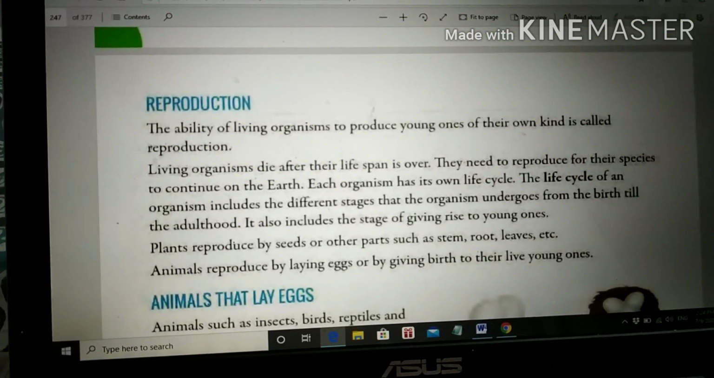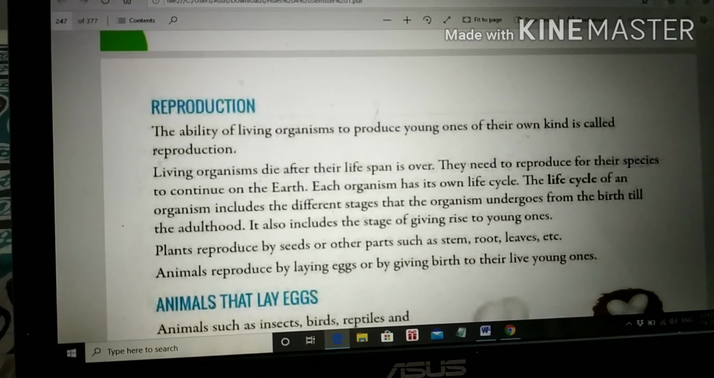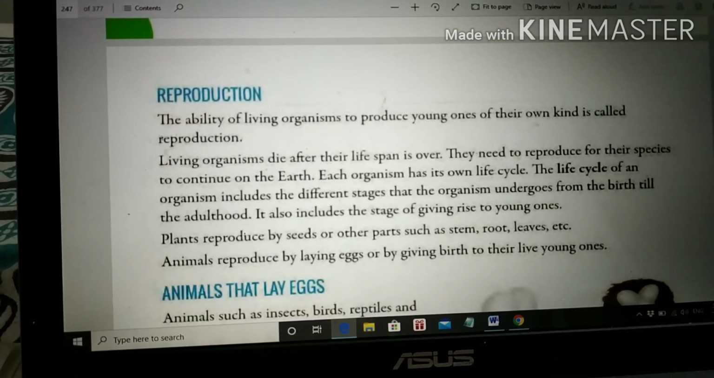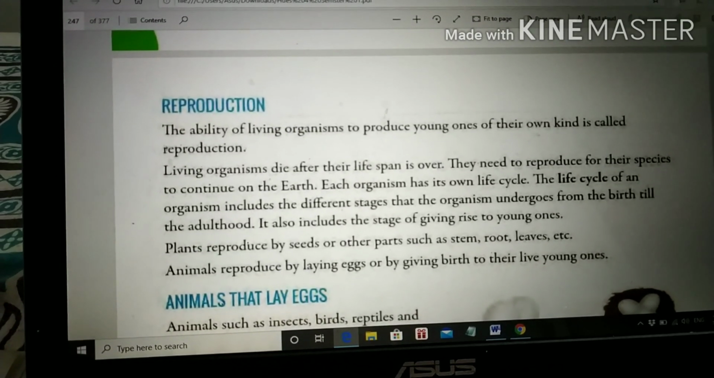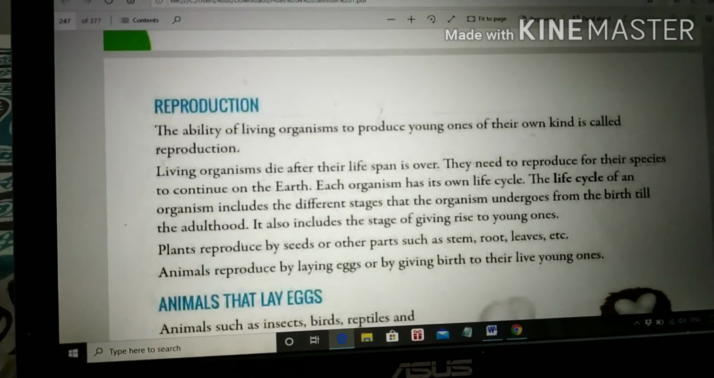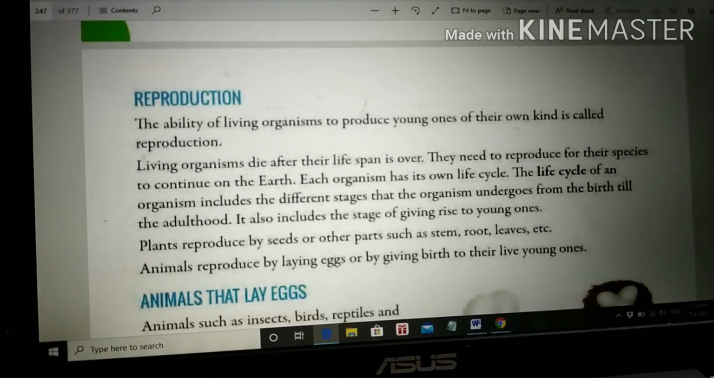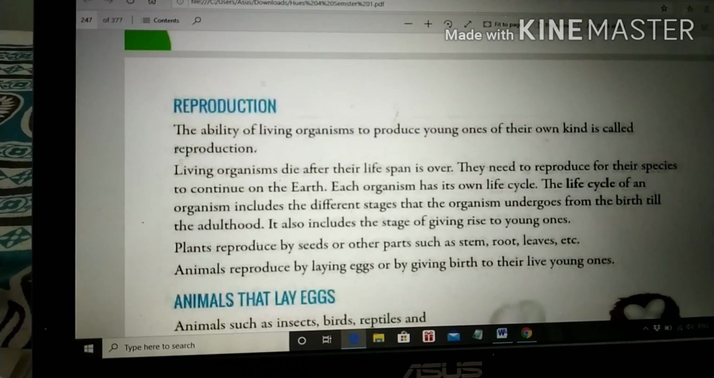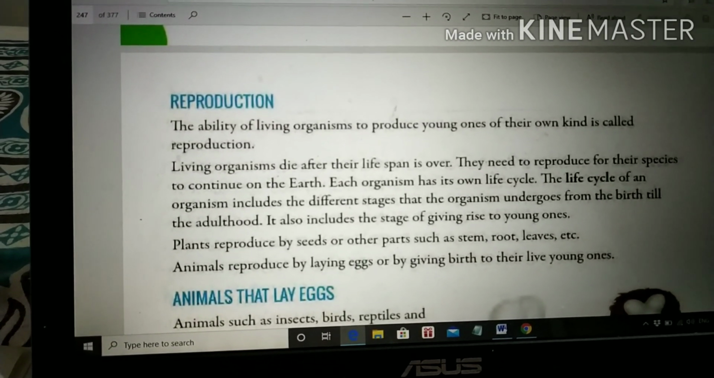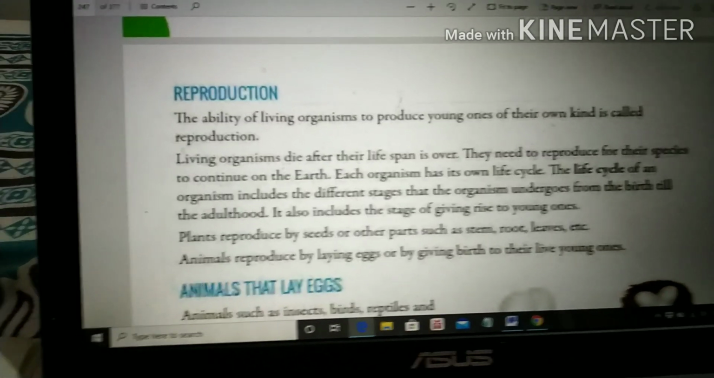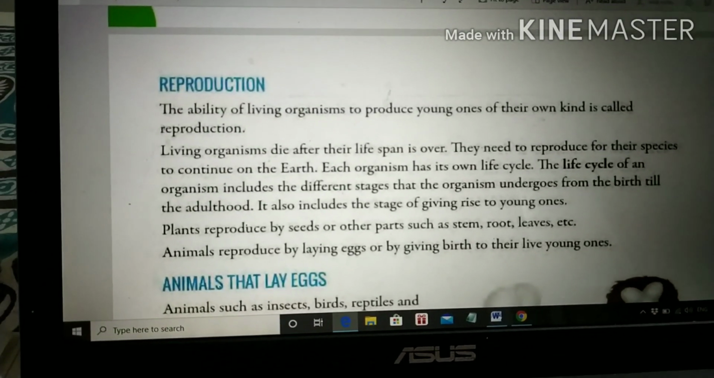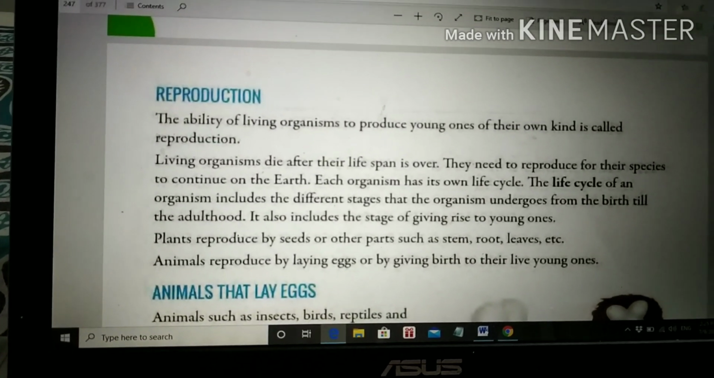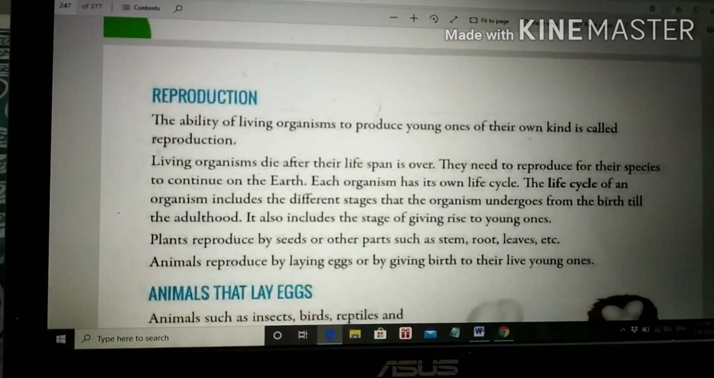Animals reproduce by laying eggs or by giving birth to live young ones. Animals which lay eggs, you know birds, hen you have seen, the best example is the hen. They lay eggs, and some insects also lay eggs. From those eggs, when they hatch, a new small baby of the same type of animal or bird comes out. And human beings, goat, sheep, cow directly give birth to young ones of their own kind, small babies.